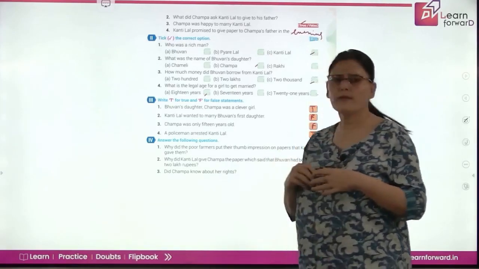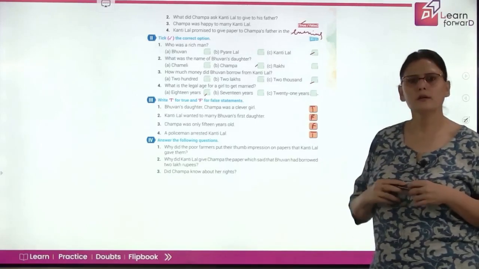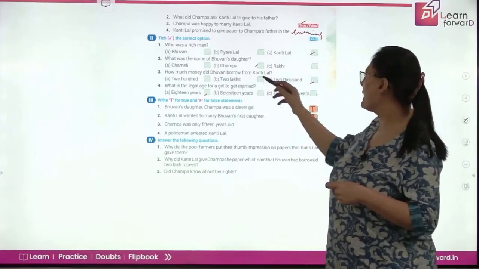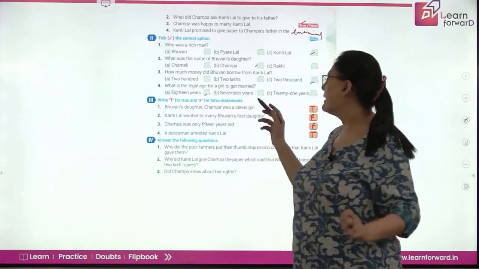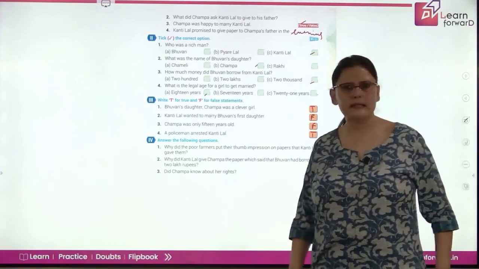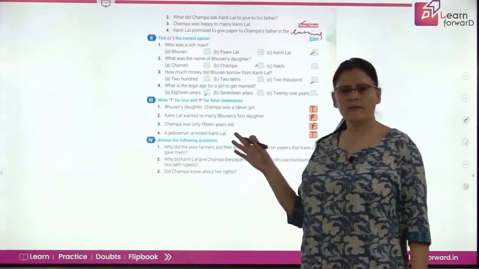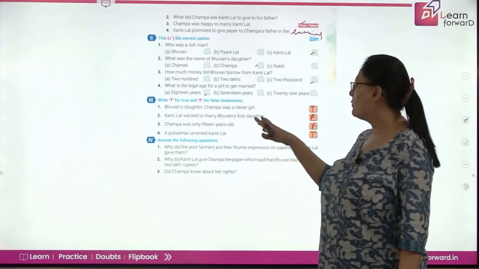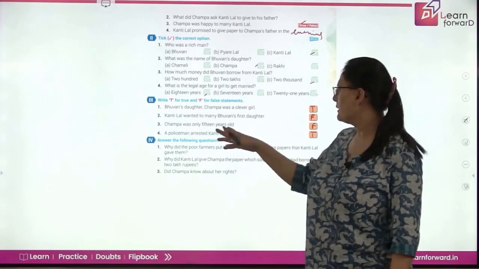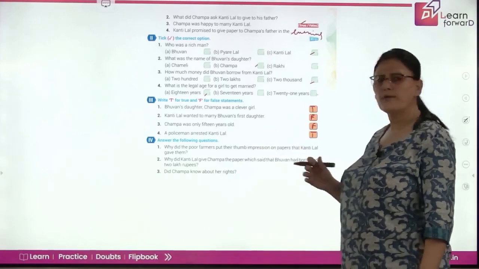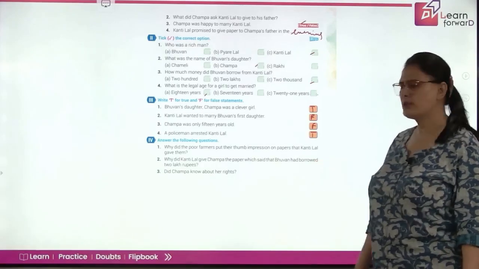Next, who was a rich man? Kantilal. What was the name of Bhuvan's daughter? Very good, Champa. How much money did Bhuvan borrow from Kantilal? 2000. What is the legal age of a girl to get married? 18 years. Very good. Now let's come to true or false. Bhuvan's daughter Champa was a clever girl. True. Kantilal wanted to marry Bhuvan's first daughter. No, he wanted to marry Bhuvan's second daughter. Champa was only 15 years old. False. A policeman arrested Kantilal. True.